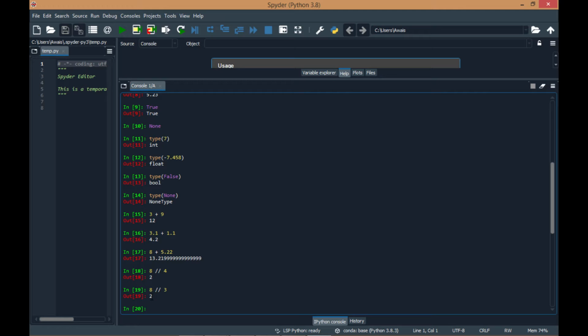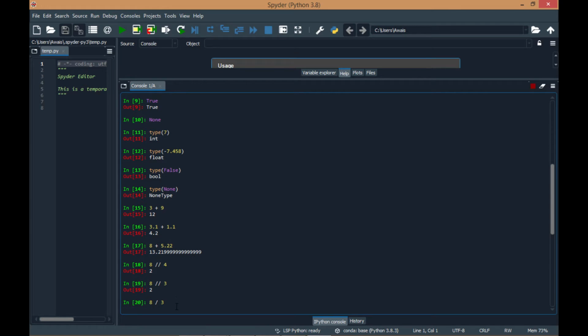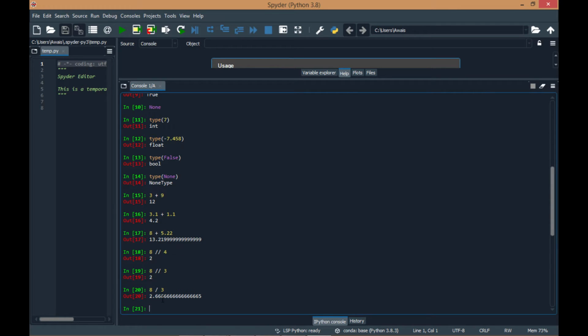Actually, it is not equal to 2, but here you are doing integer division. If you want to get the result of 8 by 3, you have to do normal division and its result will be 2.666. It is a normal division, but here you are performing integer division. Its result will always be integer.